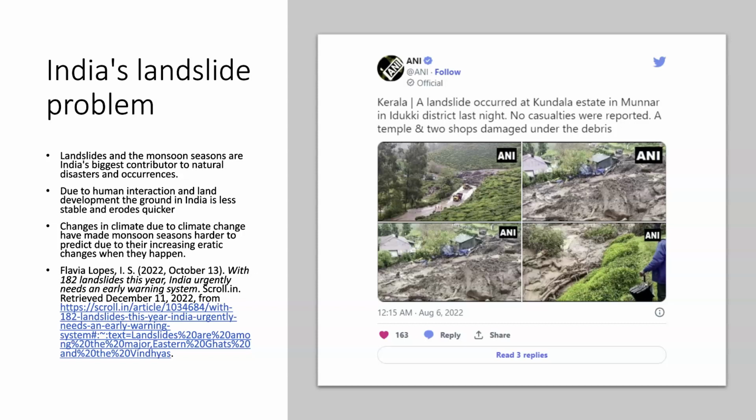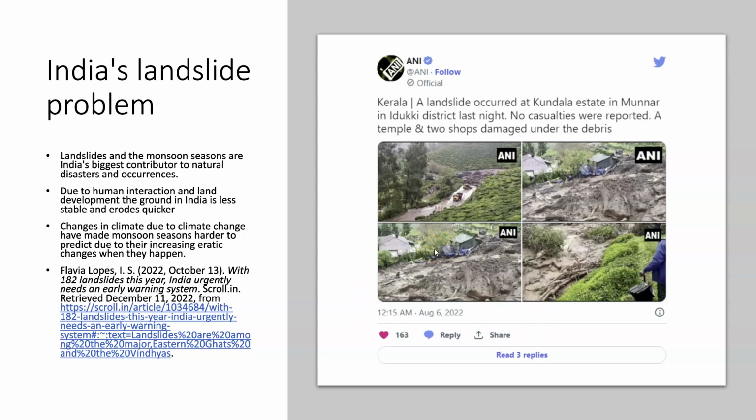And the issue with this is that you are destroying, like in these pictures, trees that help ground the soil, make it more firm and more easy to retain water. And when you get rid of these, you have issues like these pictures show, where the land just comes down and wipes away, for example, houses and communities.